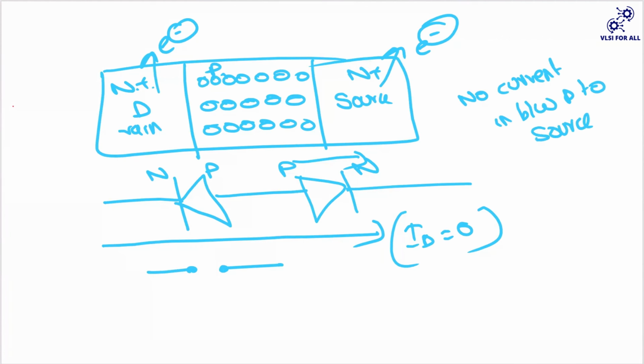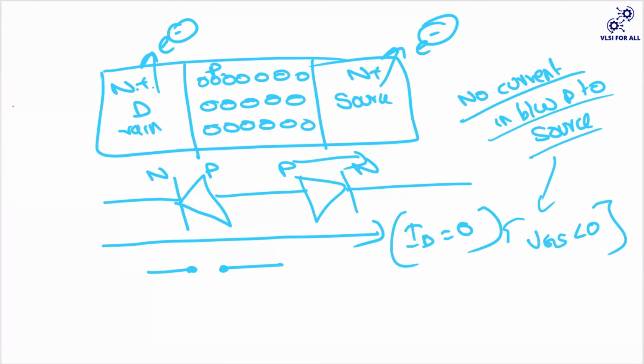Or else, since the majority carriers in this n type are electrons, and your drain and source consist of electrons, but in between you're having holes, there is no movement of electrons from drain to source. So by this also you can say that there is no current flow between drain and source when your VGS is less than 0. Okay. And since there is accumulation of holes at the surface, you call this region the accumulation region.